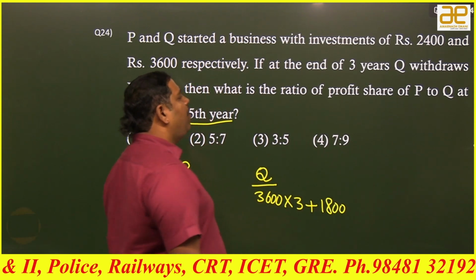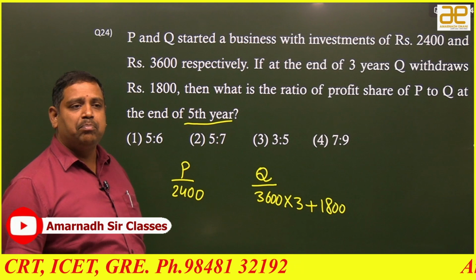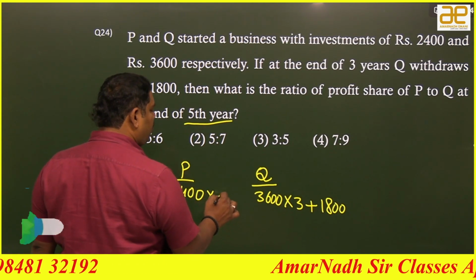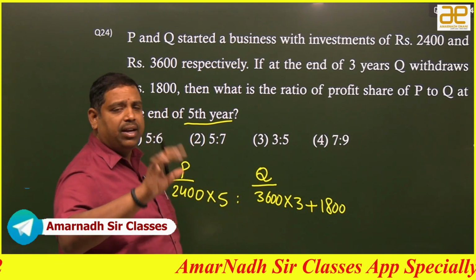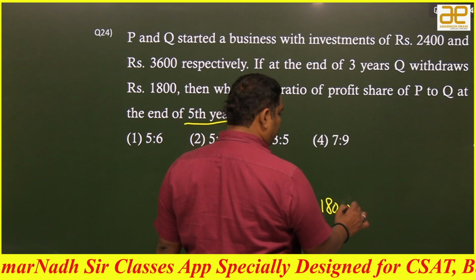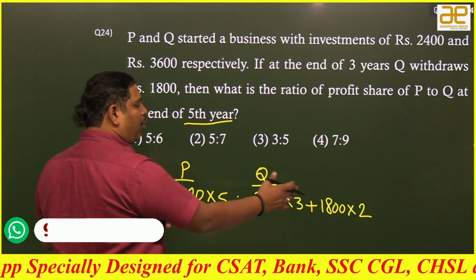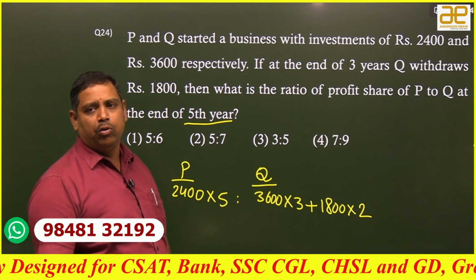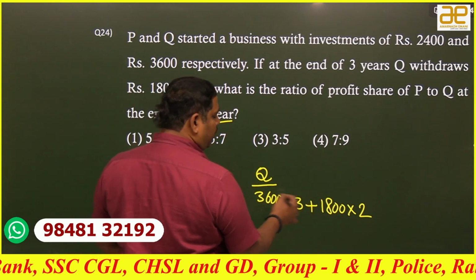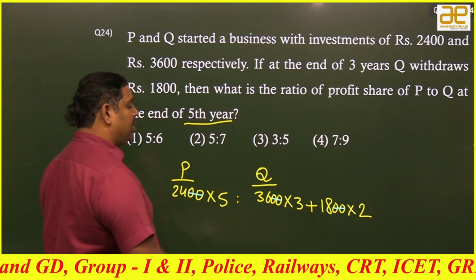Okay. Now, we have to work out the time periods, right? So, total business ran for 5 years. P is in the business from the starting till the end, so it is 5. And coming to Q, out of 5 years, this is 3 years, means the next is 2 years. 2 years means happily into 2. Happily if we simplify, whatever is common in all these numbers, if you know that, it will be easy for you. I can take 2 zeros in these common, right? 2 zeros means 100 I can take common, so 100 outside cancels.